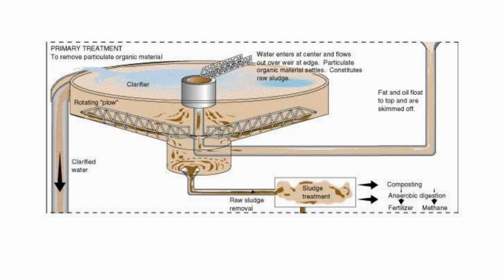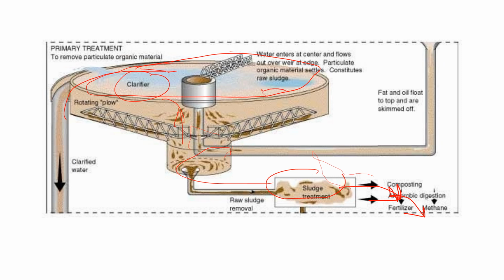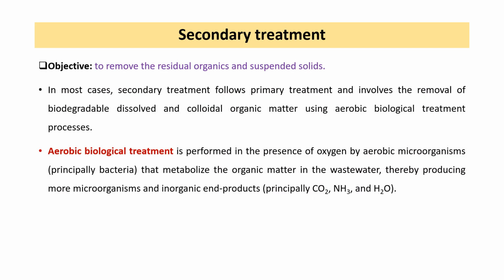So this is the primary treatment process. Here you can see the sedimentation tank, or clarifier. From here the scum is removed, and whatever sludge settles is also removed, and the sludge goes to the sludge treatment facility and is finally used as a fertilizer or disposed into landfill sites. And the remaining liquid, that is known as sewage, goes into the secondary treatment process.